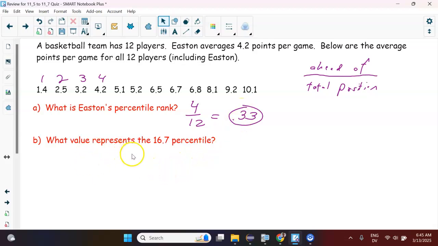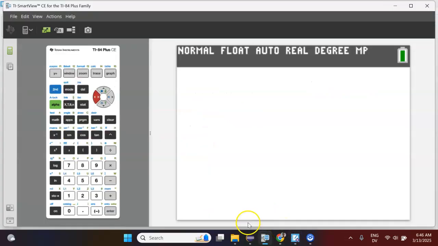Okay, and then this one is working backwards. Which spot is this percentile, 16.7 percentile? And you could just guess and check. You could do 1 divided by 12, 2 divided by 12, and keep going until you find which one is this. Or you could take that number as a decimal times 12, and that'll tell you which spot you're on.